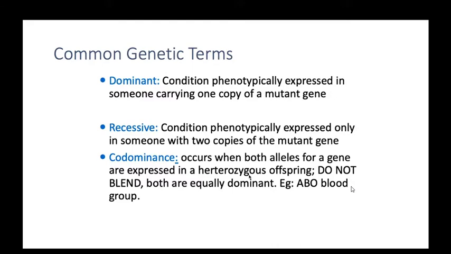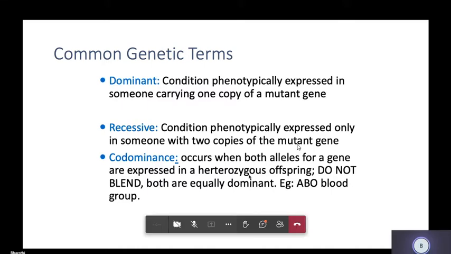Okay. And what is the codominance? Codominance occurs when both alleles for a gene are expressed in heterozygous offspring. Here, both alleles in a heterozygous condition are expressed. These alleles do not blend, both are equally dominant. For example, our ABO blood group. In this condition, both alleles in a heterozygous condition are expressed. Okay, that is called codominance.